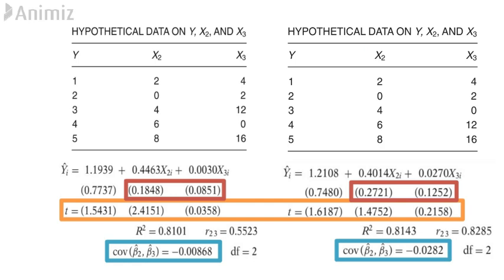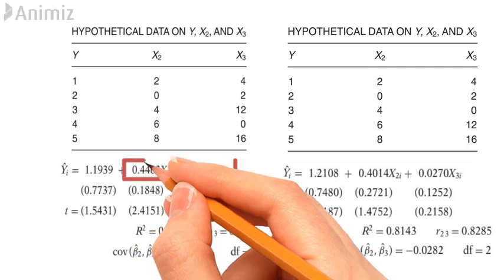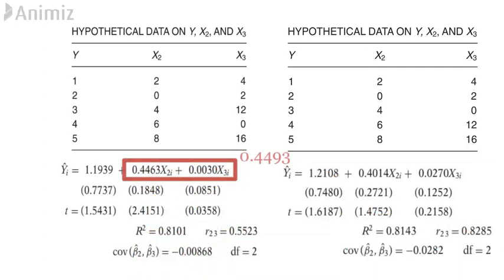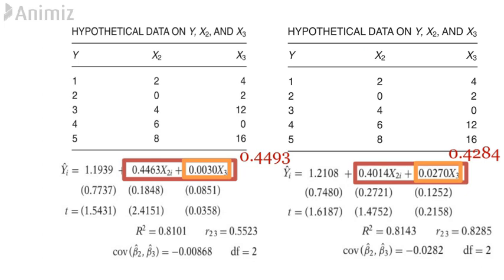In the first table, the coefficient of correlation of x2 and x3, that is the R23, is 0.5523, whereas in the next one it's 0.8285. Now when we add the two partial slope coefficients in the first regression, we get 0.4493, and in the second it's 0.4284, which is practically the same. However, the coefficient of x3 has changed dramatically from 0.003 to 0.027.